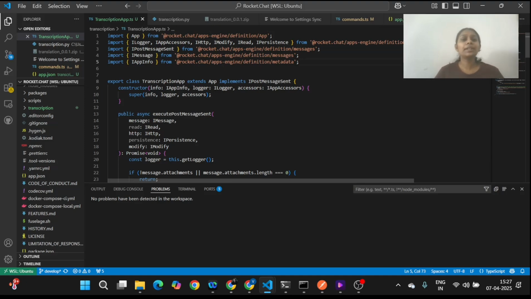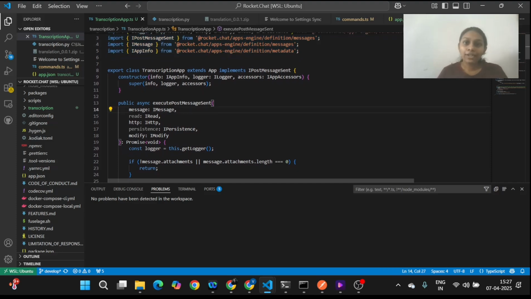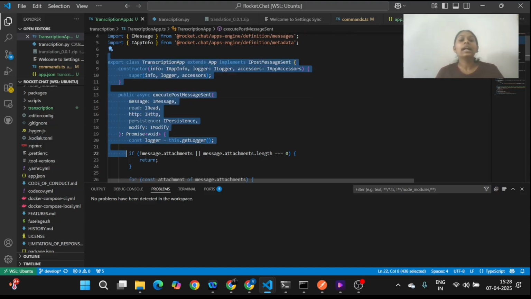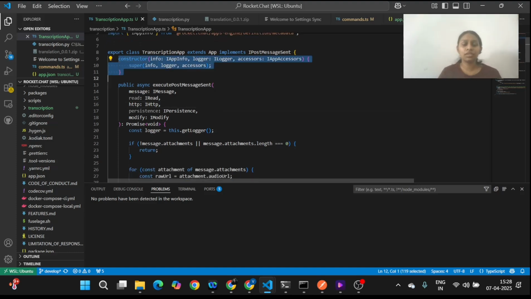So initially we'll import some interfaces and APIs that are defined by Rocket.Chat that we can make use of in our code. And when we create a Rocket.Chat app using the command create, we'll be provided with this boilerplate code, which is a class file that will extend the base class App of Rocket.Chat for us to make any app within Rocket.Chat. This constructor will be calling the superclass.